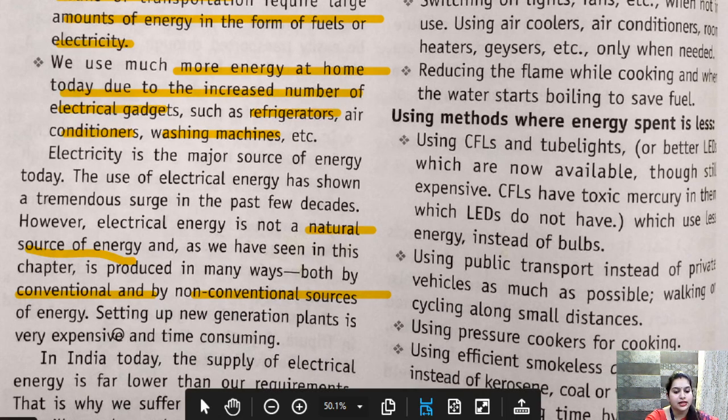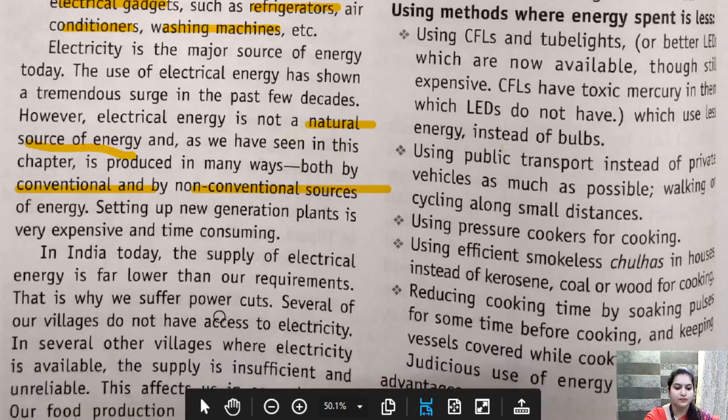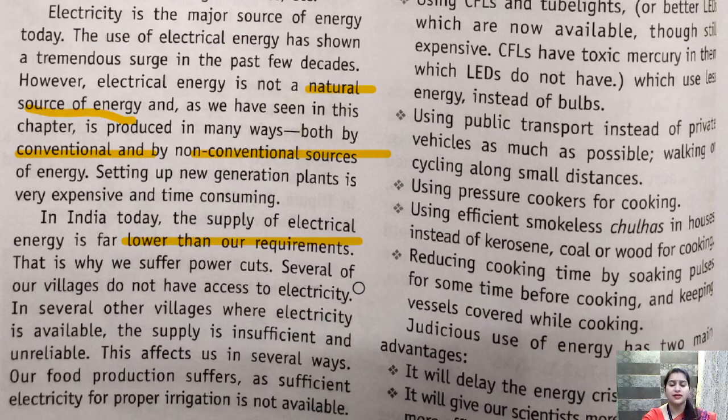Setting up new generation plants is very expensive and time consuming. In India today, the supply of electrical energy is far lower than our requirement. Even today, in villages and town areas, electricity is not present in sufficient amount.